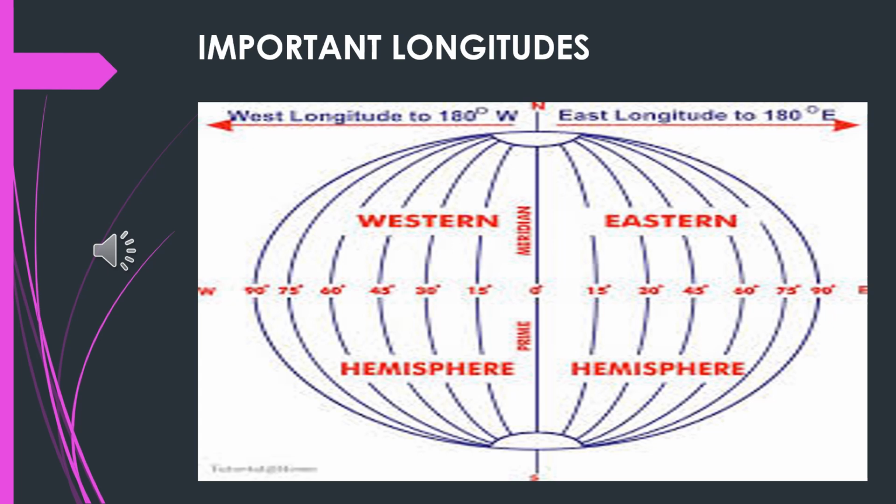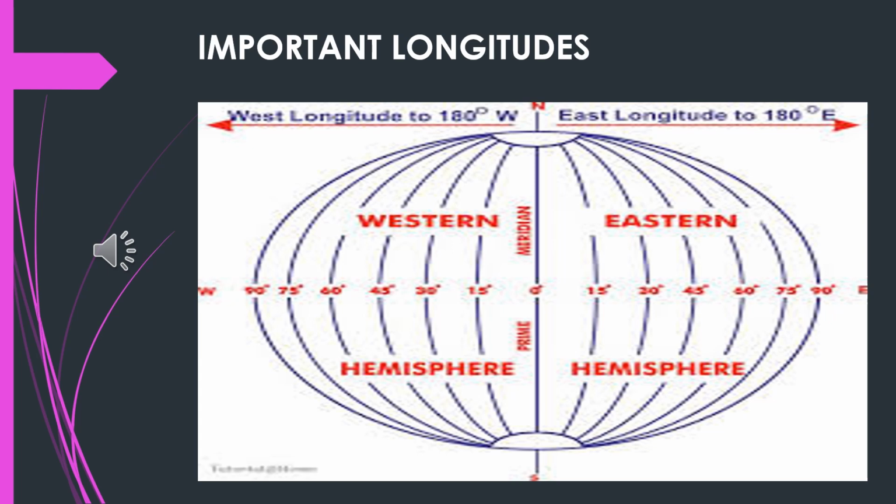Yes, children, now let us see the important longitudes. As I told earlier, let us know what a longitude is. Longitude is again an imaginary line which runs from north to south. It is the angular distance of a particular place measured from the central meridian or the prime meridian, which is referred to as 0 degrees longitude. And we have 180 longitudes towards the east and 180 longitudes towards the west.